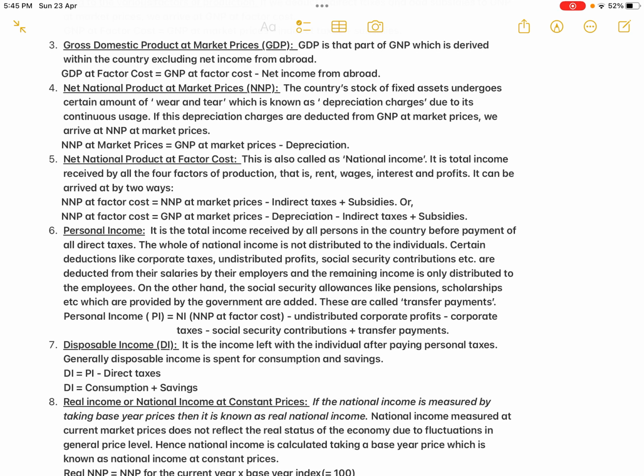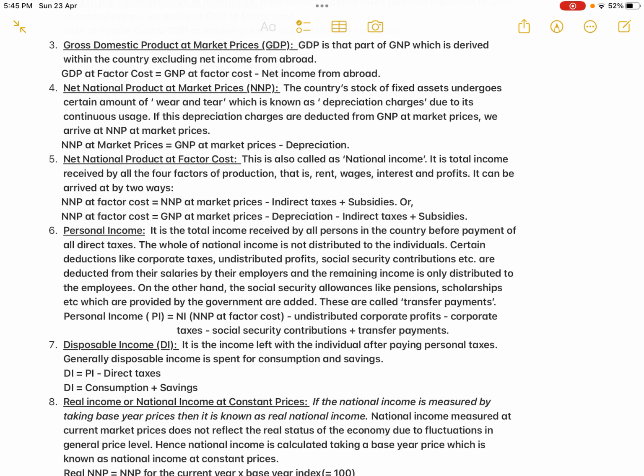If the national income at factor cost is the total rent or total wages the firm has to pay, this is the value the firm is getting. This much wages the firm has to pay to the laborer. But the firm is not paying. If the laborer has to be paid 50,000, or 25,000, that is the value of the output produced by the laborer. The firm is not paying the entire 50,000 to the laborer. The firm is not paying the entire 25,000 to the laborer. The firm is not paying the entire 1 lakh in the form of rent to the landlord. So there are certain deductions made by the firm. Only the remaining amount is paid by the firm to the landlord, to the individuals. So that is what we are checking out.